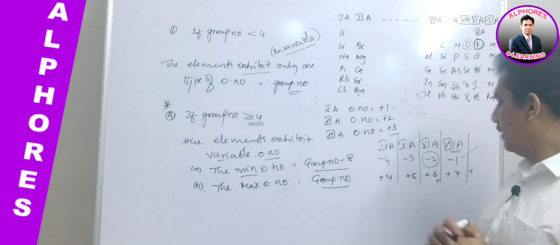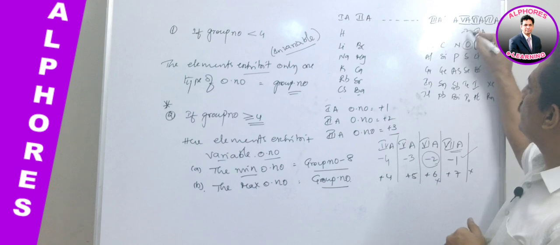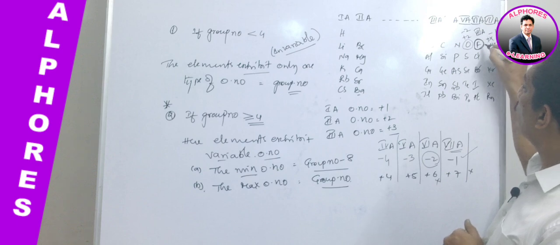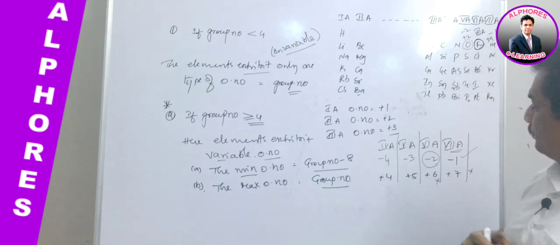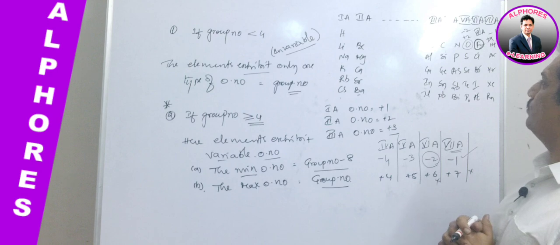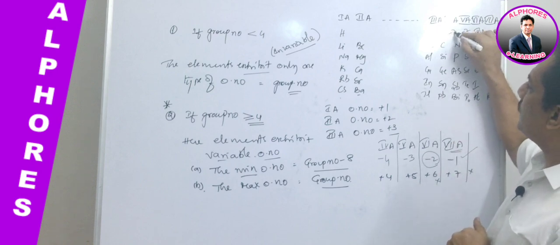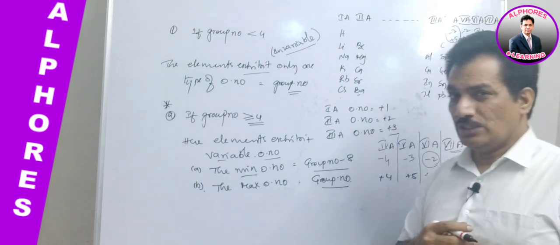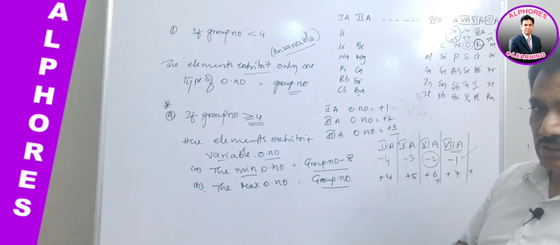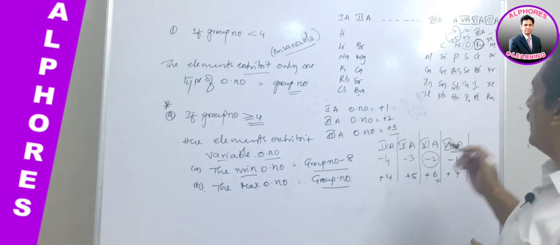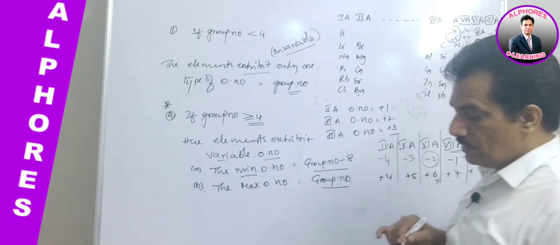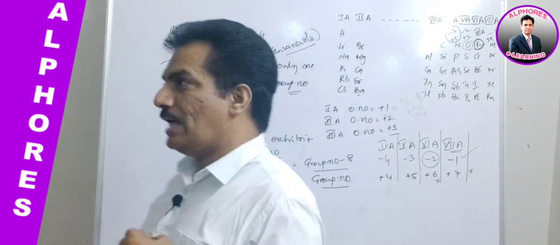Clear? So for oxygen, -2, +2, and for fluorine -1. There is no plus oxidation state for fluorine, you remember. And now in case of nitrogen, nitrogen exhibits -3 and +5 oxidation states. This is possible for nitrogen. +5 oxidation state is possible, -3 oxidation state is possible. Clear? And now why do these two, that is fluorine and oxygen, fail to exhibit the maximum oxidation state?